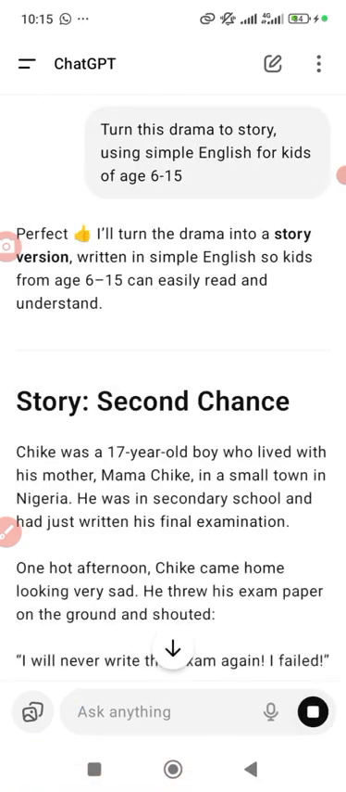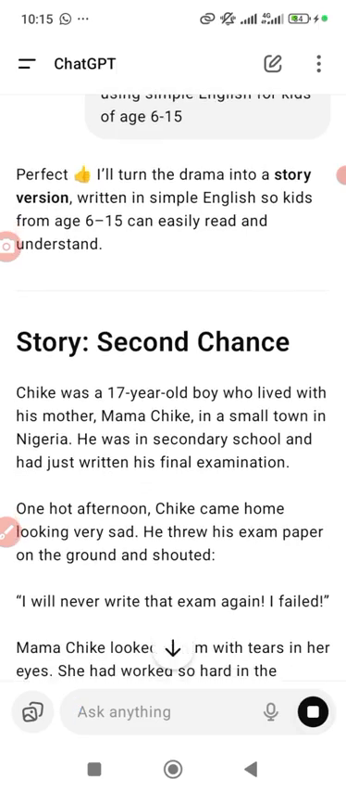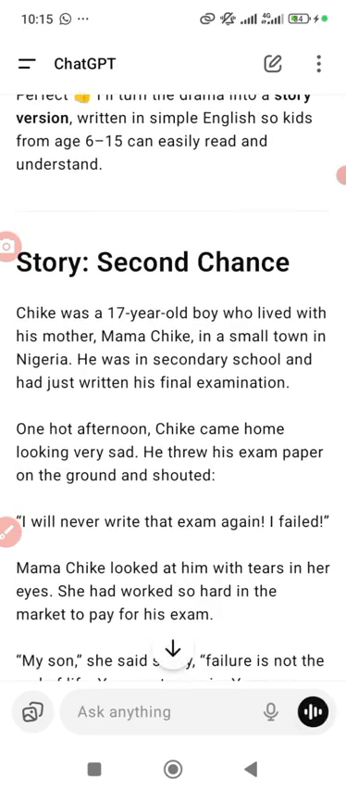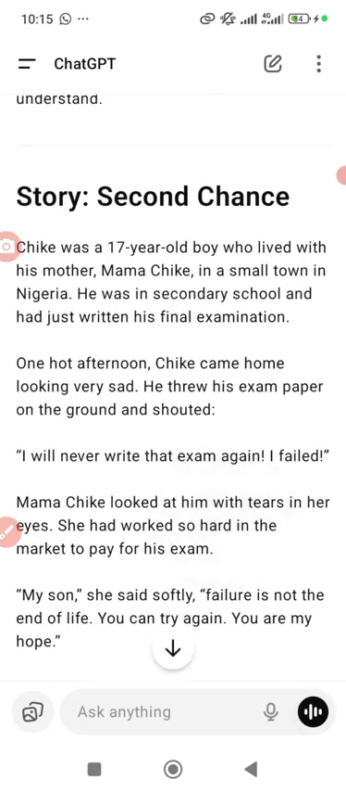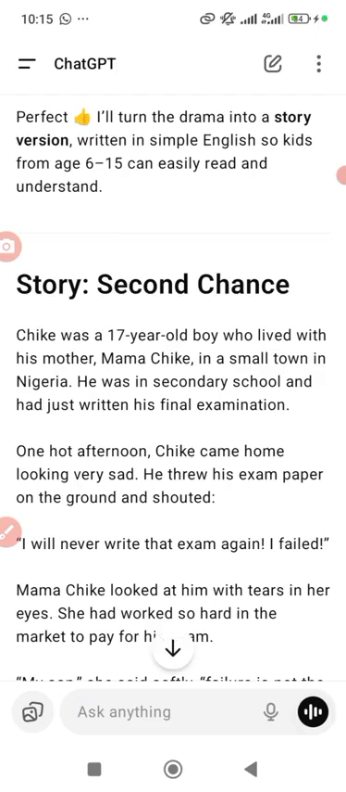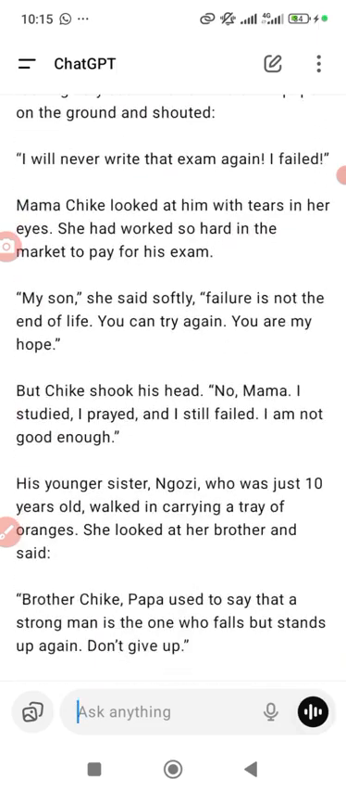See now, you can see Chike was a 17-year-old boy who lived. You see that same title, Second Chance. Don't worry, this particular write-up, the video is coming out on it very well, and you are going to see it. But now, since we are in the classroom, we need to explain some things better to ourselves. So you can see the title, Second Chance, and you can see the story. I don't want to read it.